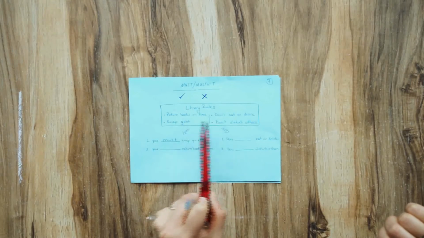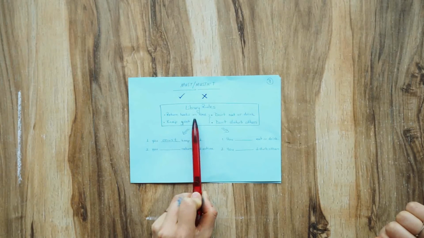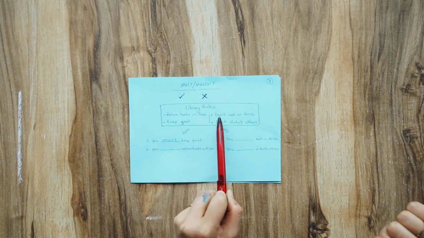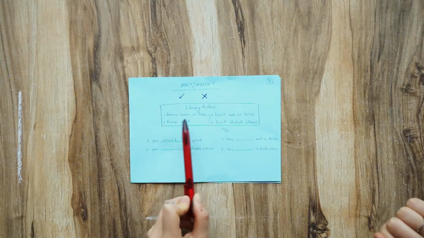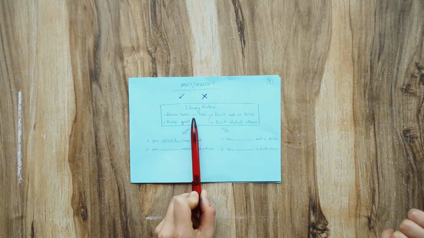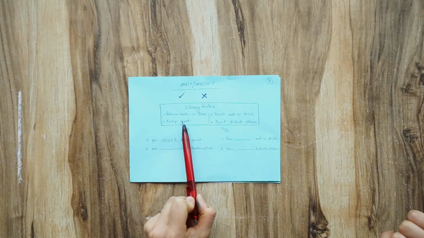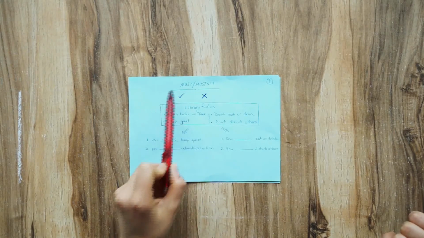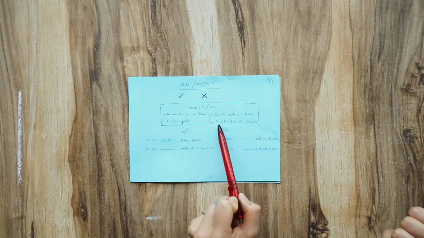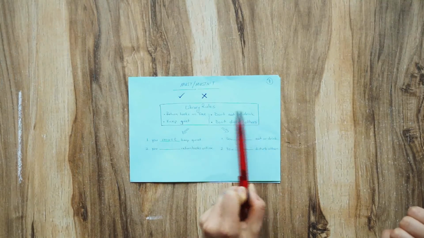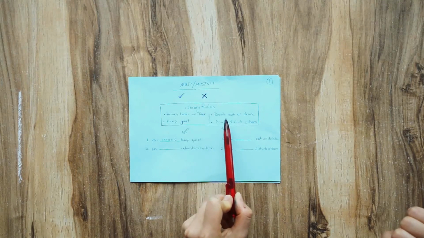We have 4 library rules here. They are returning books on time, keeping quiet, eating or drinking, and disturbing others. Return books on time. This is a positive rule, so we use must when we talk about it. Keep quiet is a positive rule, so we use must when we talk about it. Don't eat or drink, and don't disturb others. These rules are negative rules, so we use mustn't to talk about them.